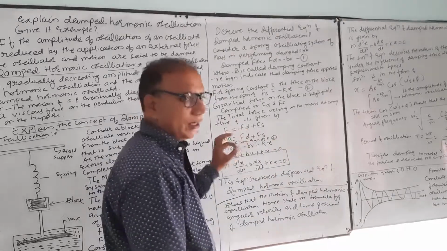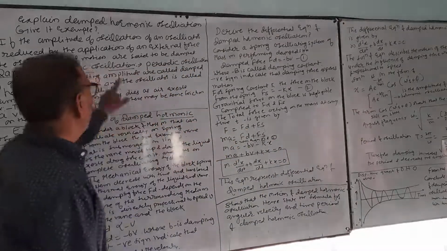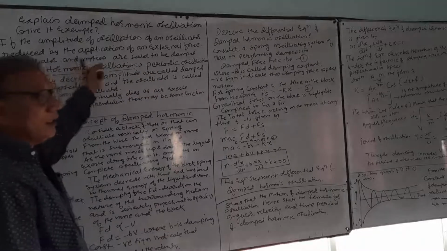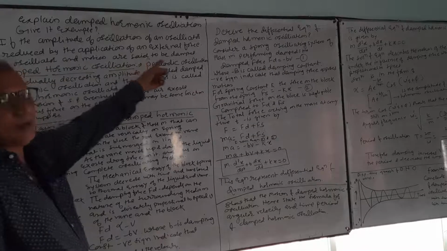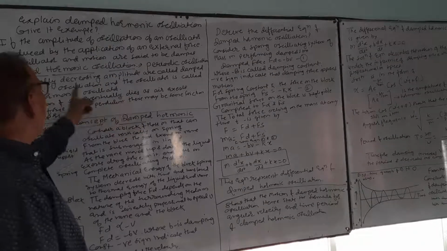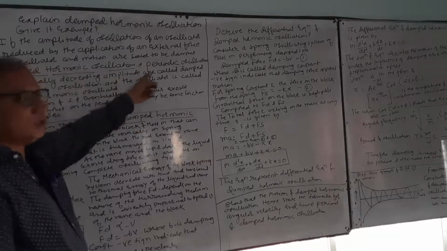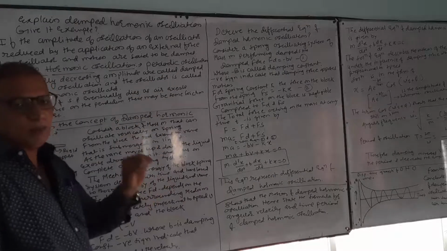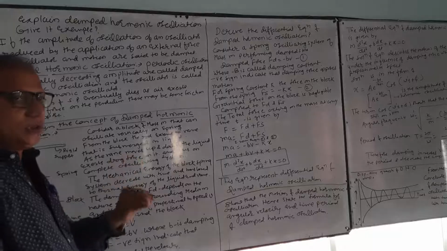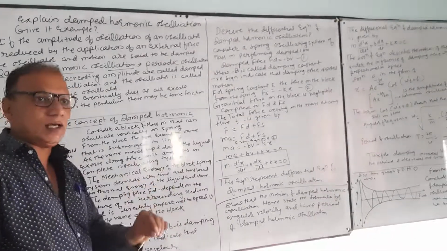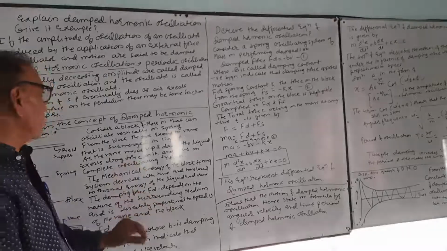Each and every point is very important. First, when the amplitude of oscillation of an oscillator is reduced by the application of an external force, you have to write this is called damped oscillation. And what is meant by damped harmonic oscillation? Periodic oscillation of gradually decreasing amplitude is called damped harmonic oscillation, and the oscillator is called a damped harmonic oscillator.